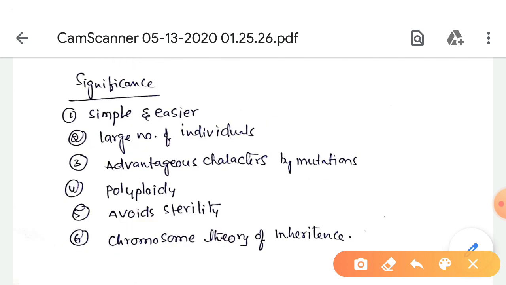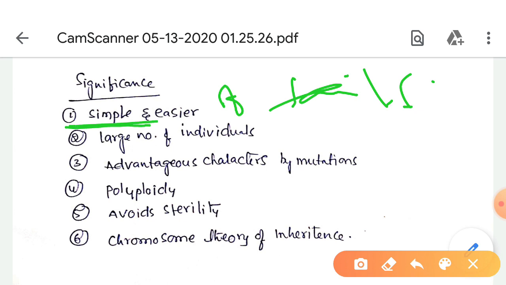Significance of parthenogenesis. Parthenogenesis is a simple and easier means of reproduction. So it ensures the continuity of the race when fertilization fails to occur.